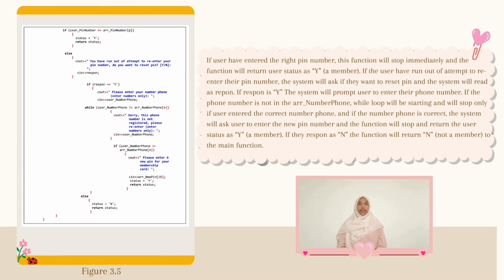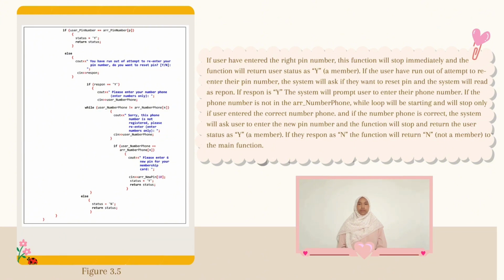If the user has run out of attempts to enter the PIN number, the system will ask if they want to reset their PIN number, and the system will read it as response. If response is Y, which is yes, the system will prompt the user to enter their phone number. If the user entered a phone number that is not in the arrangement phone number, a while loop will start and will stop only if the user entered the correct phone number.